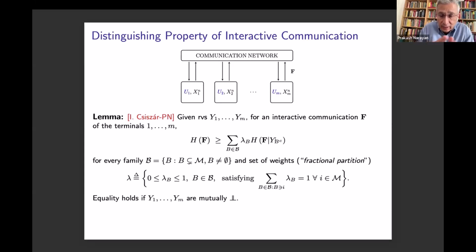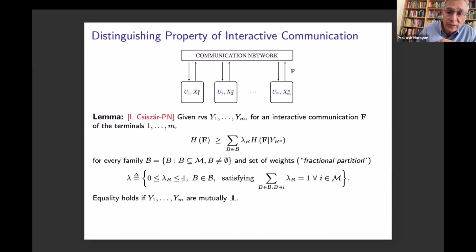So what's the idea here? There are M terminals. We take a cut set B complement, where B is a non-empty strict subset of 1 through M, and then look at its complement. We assign weights lambda B to each of these sets of terminals B. These lambda B's have some properties.